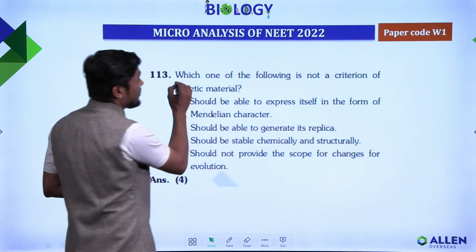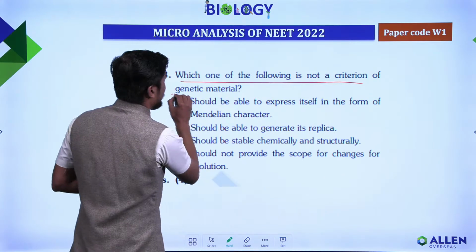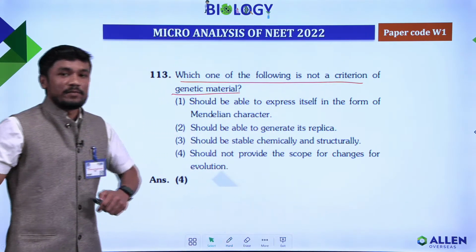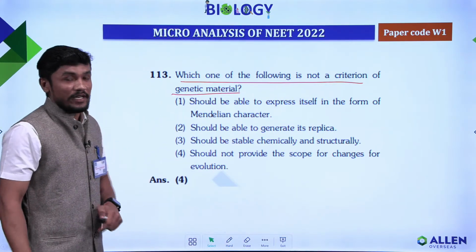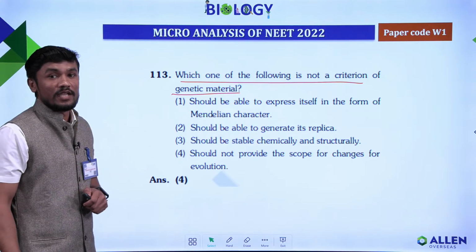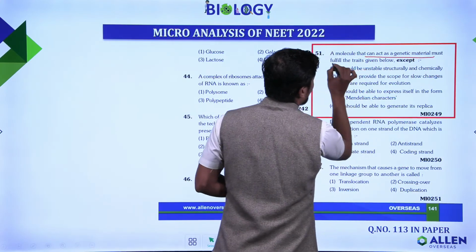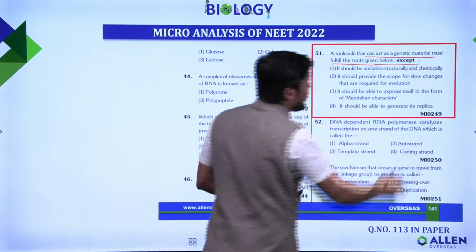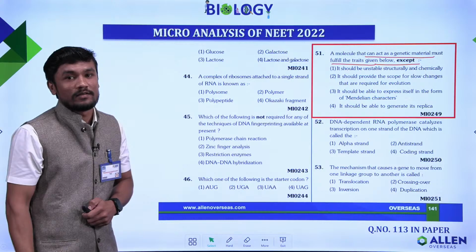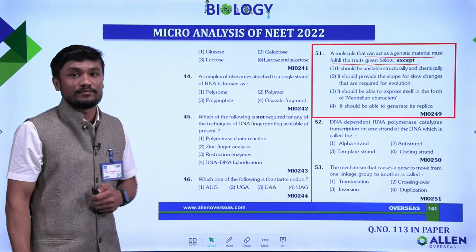Next, which one of the following is not a criterion of a genetic material? You have 4 options here, and the same question is asked in the module: a molecule that can act as a genetic material fulfills the traits given below except. The same question language.